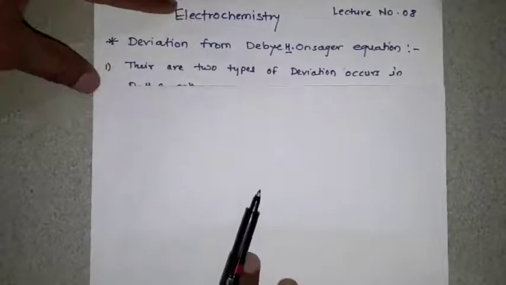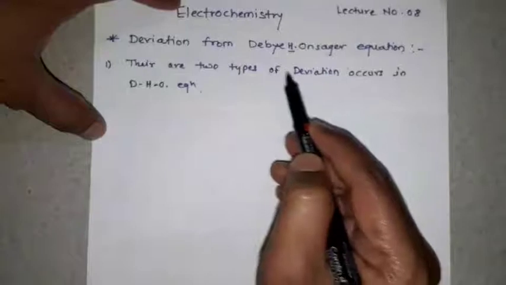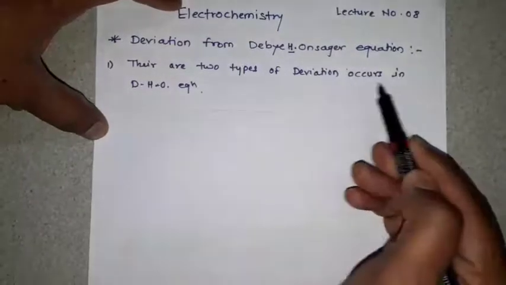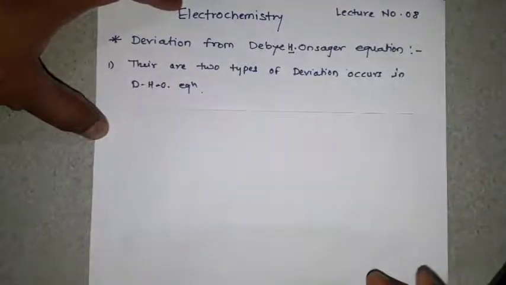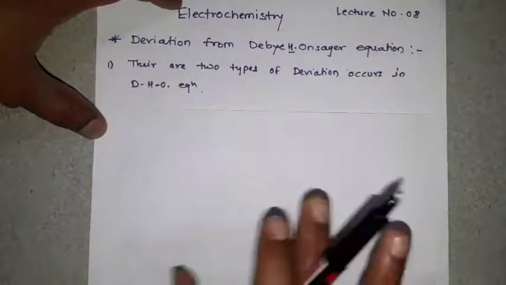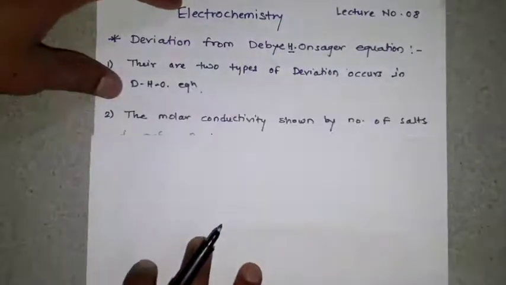In the explanation part, the first point is that there are two types of deviation in the Debye-Huckel-Onsager equation. Let us see one by one.